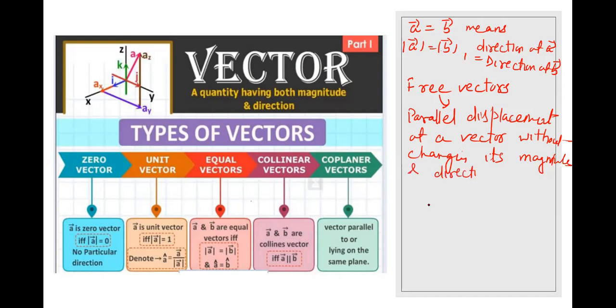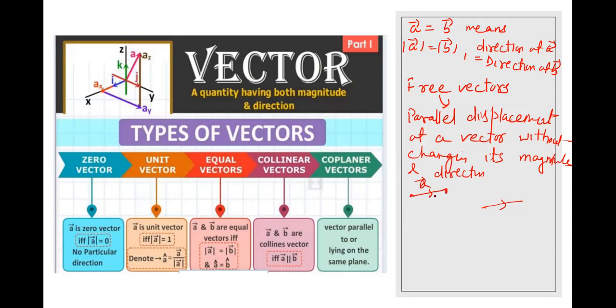Suppose you have the vector A here. I can shift this vector anywhere, as long as I am not changing the magnitude. The length of this vector A equals the length of this, and the direction is also the same. Only the position is different.